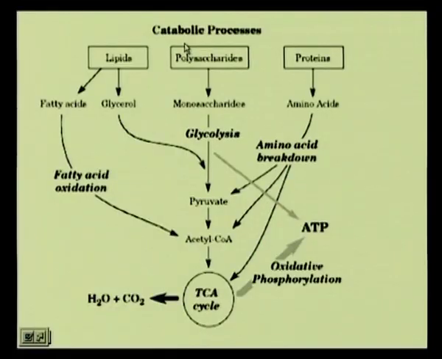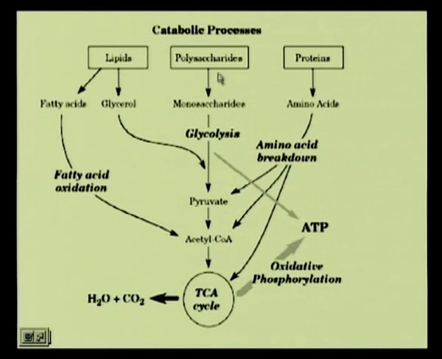Continue our lecture on glycolysis. We started off yesterday where we considered the different metabolic processes that go on in the body, and if we look at the first slide here, the overall catabolic processes look at the breakdown of lipids, polysaccharides and proteins. The breakdown of lipids gets into components of fatty acids and glycerol.